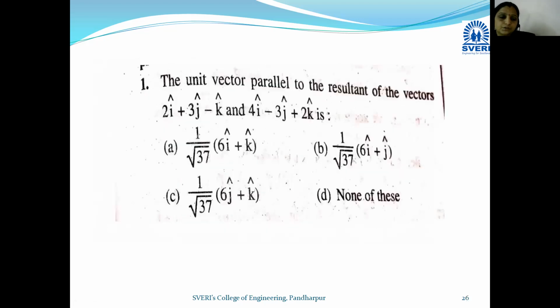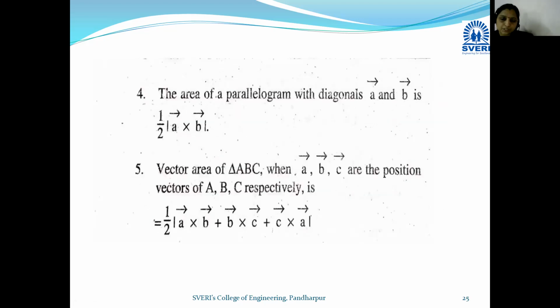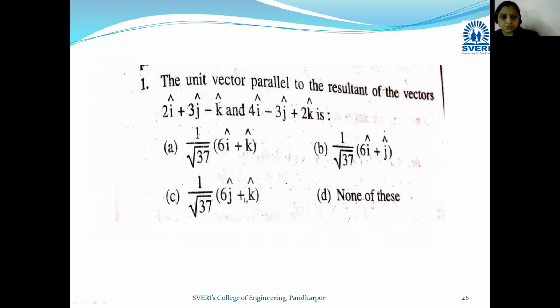So in this way we have seen all the basic concepts and formulas related to the vector topic, which are useful while solving examples and MCQ type questions in the MHT-CET exam. Now we will move towards an MCQ type question. See the question, what is given here.